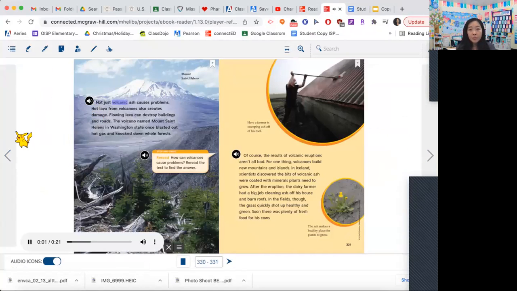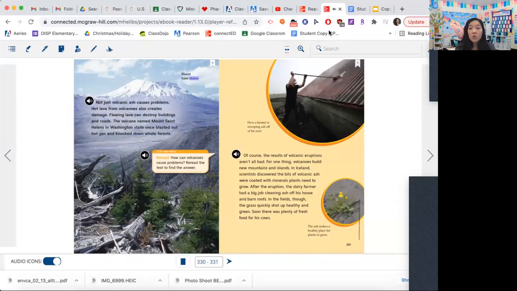Not just volcanic ash causes problems. Hot lava from volcanoes also creates damage. Flowing lava can destroy buildings and roads. The volcano named Mount St. Helens in Washington state once blasted out hot gas and knocked down whole forests. Mount St. Helens. Oh no.